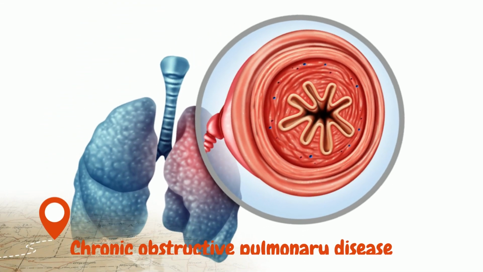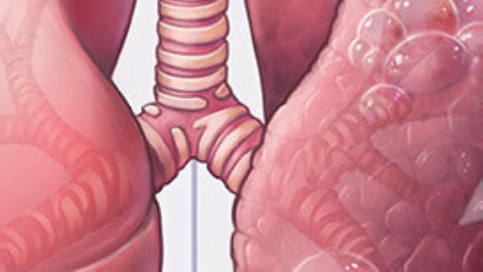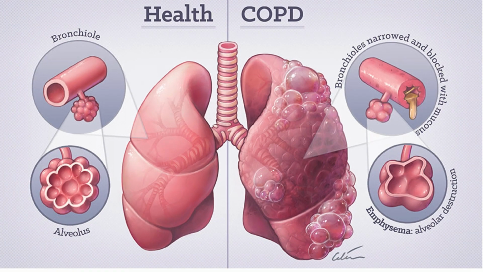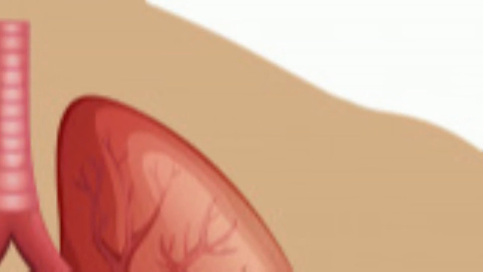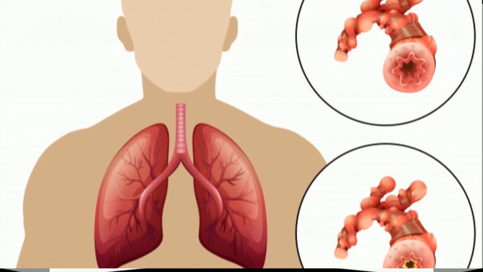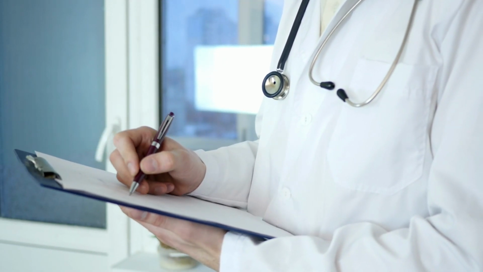Chronic obstructive pulmonary disease is the fourth most lethal illness in the world. Breathing becomes difficult because of the long-term, progressive lung condition known as chronic obstructive pulmonary disease, or COPD. Emphysema and chronic bronchitis are two examples of COPD. Although there is no known treatment for COPD, drugs can slow down the disease's progression.